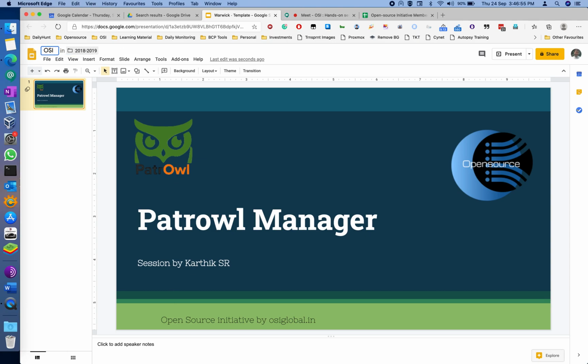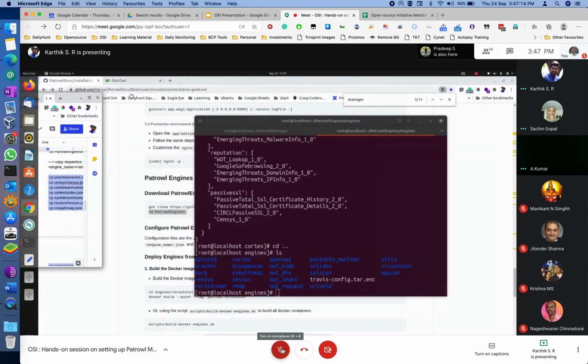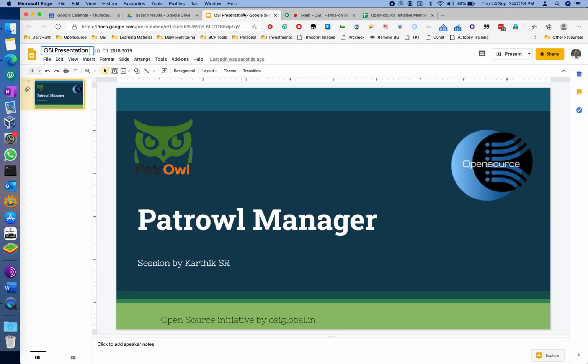I'll use this copy command to rename all the files at once, renaming dot sample as dot JSON. Okay, all the engines' JSON files are renamed.